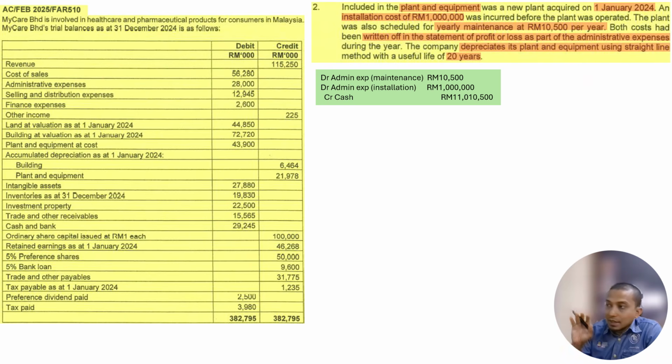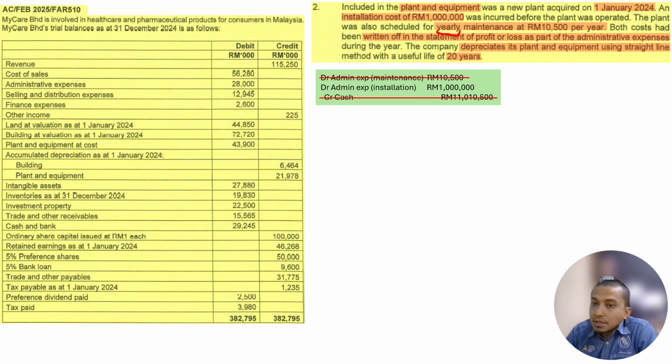So by reading this adjusting information, it is assumed that the company recorded like this: debit admin expense for maintenance 10,500, debit admin expense for installation 1 million, and credit cash, which is they paid 1 million and 10,500. So we know that cash has no problem in this case. Admin expense for maintenance, which is a yearly maintenance, is clearly an expense, so there's also no issue in this case.